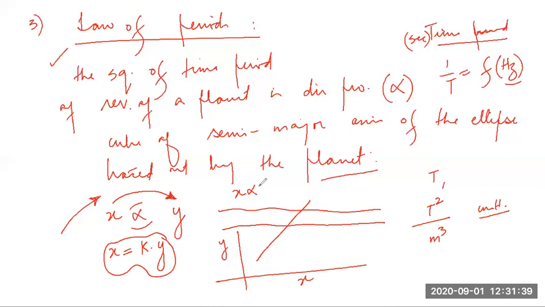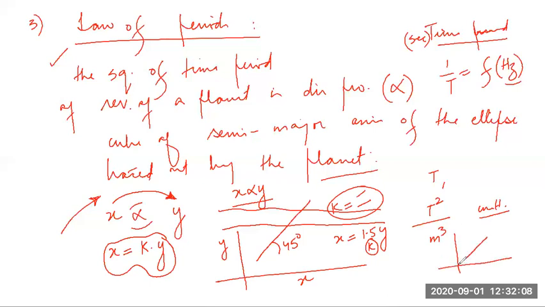Unless this line has a slope of 45 degrees, the value for k will not be 1. The k will have some value. The constant will be there. What does that mean? x would be equal to something, maybe 1.5y, 3y. There is some constant. You have to introduce that constant. You don't really have to introduce a constant when your tan theta is 1. Here on this line, all the points will have the same abscissa and ordinate. And hence I say, students, if you understand maths well, you're going to be a good physicist.